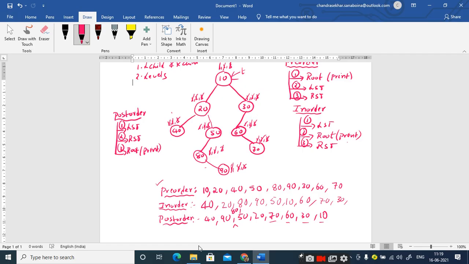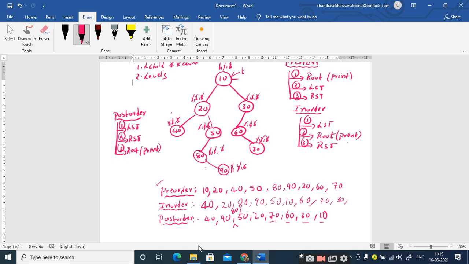So in this class we have discussed the three techniques. We have started our discussion with what a traversal of a binary tree means, and then we have discussed why do we require the traversal of a binary tree, and then we have discussed the three types of binary traversals and on what basis the traversals have been classified. All these things we have discussed.